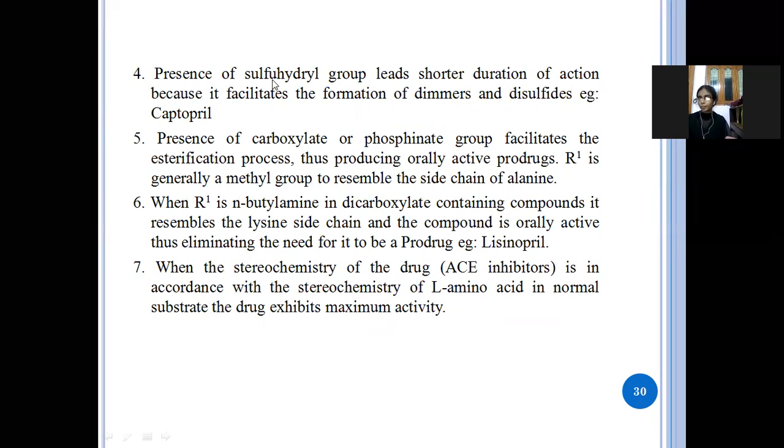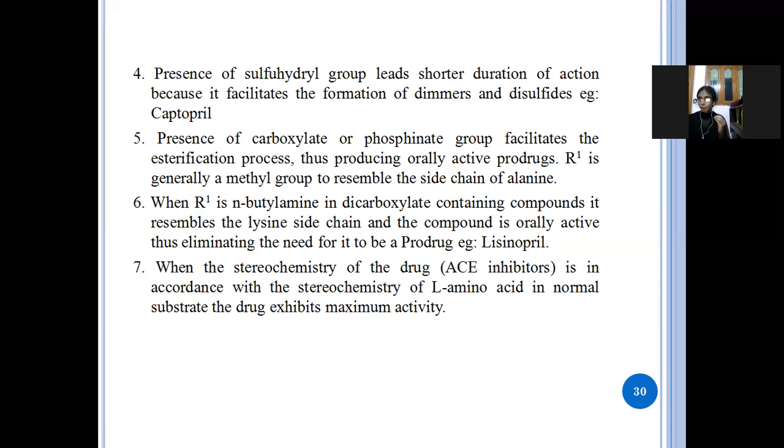The presence of carboxylate or phosphonate groups facilitates the esterification process, producing orally active prodrugs.